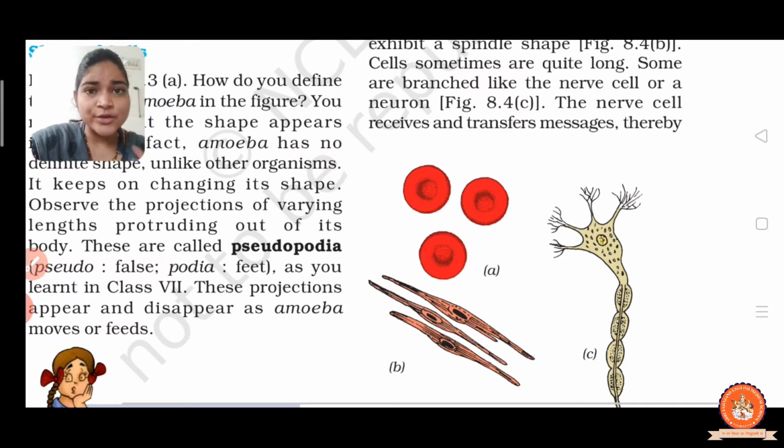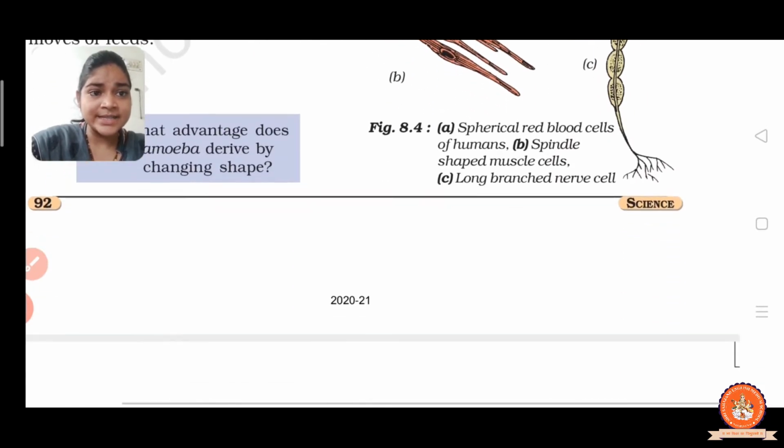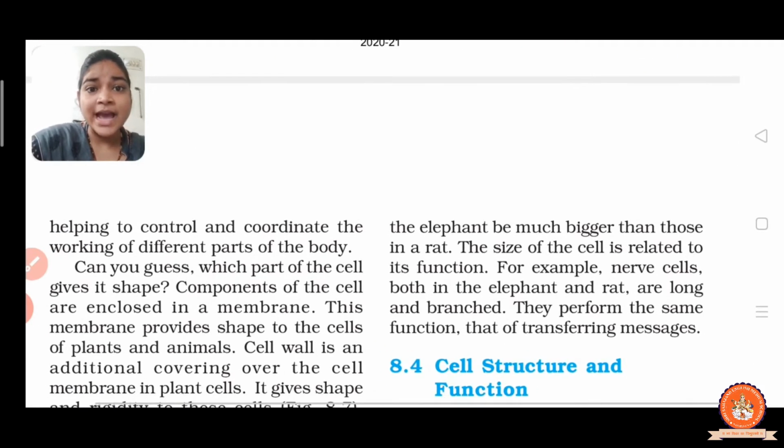The nerve cell is also called the neuron cell, right? The nerve cell receives and transfers messages, thereby helping to control and coordinate the working of different parts of our body.